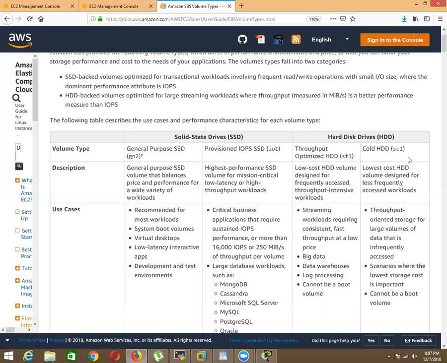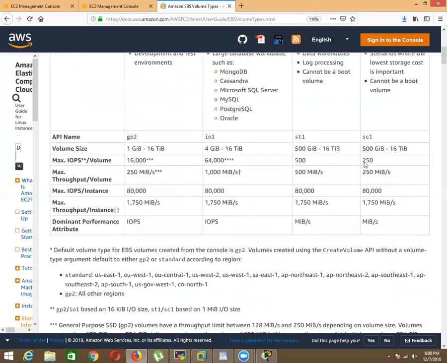Next is cold HDD. This is one of the lowest-tier AWS EBS volumes, cold HDD. The name itself says it. All infrequently accessed data we can put here and access. This also cannot be used for booting purposes. IOPS is also very bad, but the volume size is good, same as throughput, 500 GB to 16 terabyte.